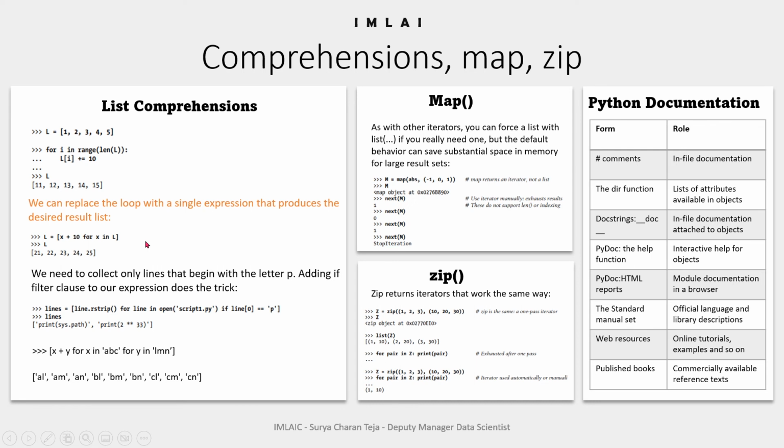So that's followed by what you should now recognize as the header of a for loop, which means the loop variable and an iterable object: for x in L. Now we need to collect only lines that begin with the letter P, and adding an if filter clause to our expression does this trick.